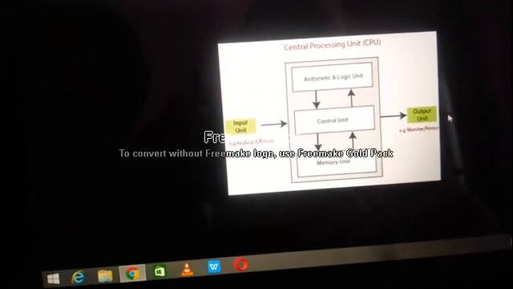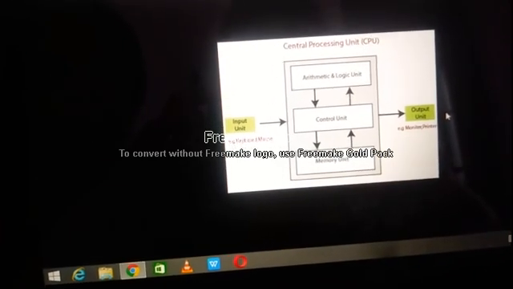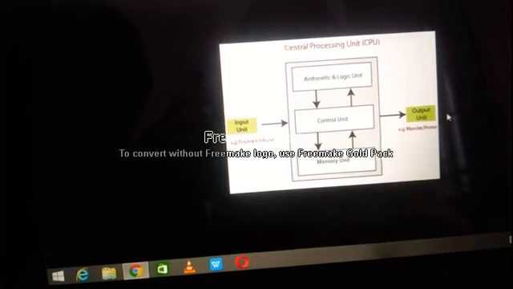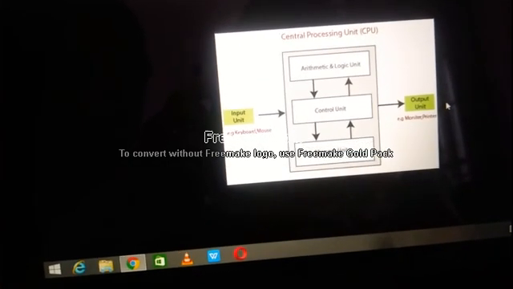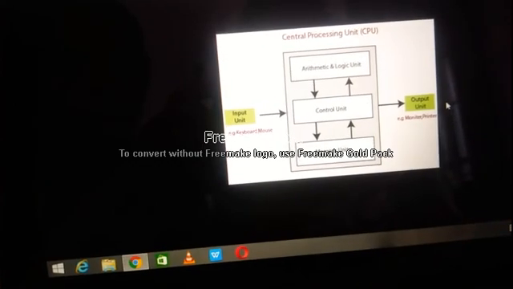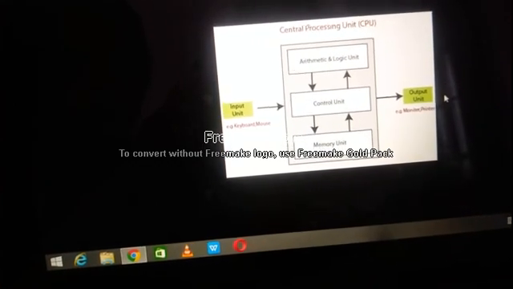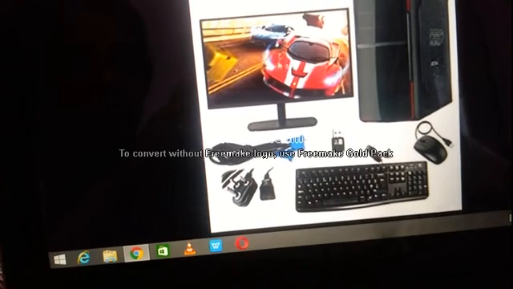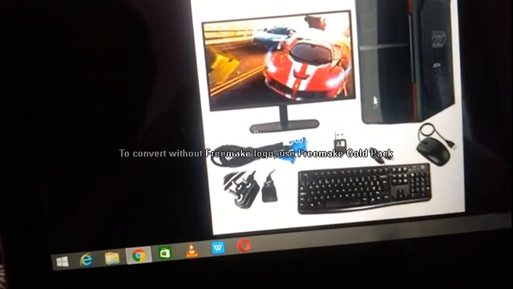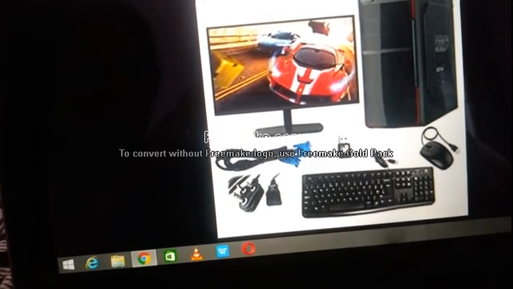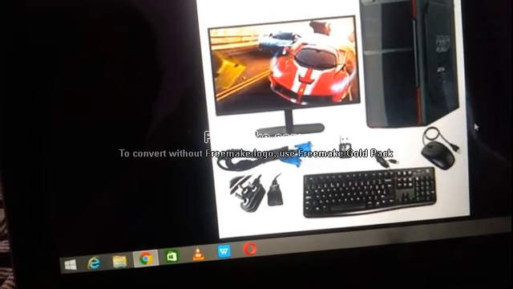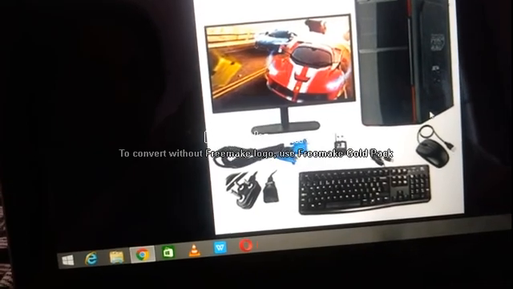Now we are going to see computer hardware. Computer hardware refers to the physical components of a computer. Each and every physical component of a computer is computer hardware. This monitor, the CPU, these wires, this pen drive, mouse, keyboard, all these things are physical components of a computer which you can touch and feel.